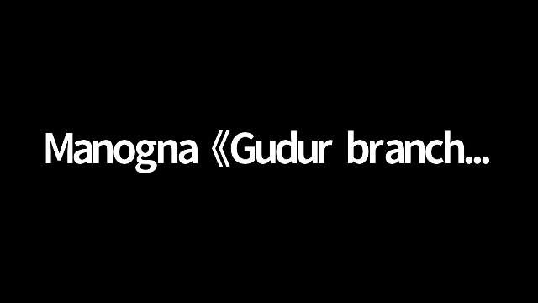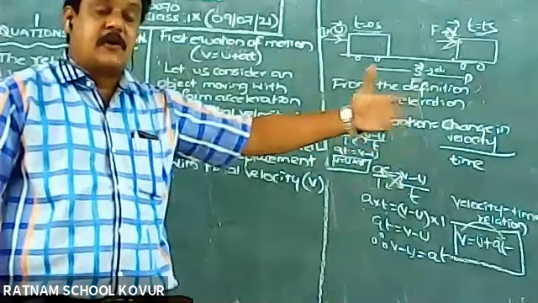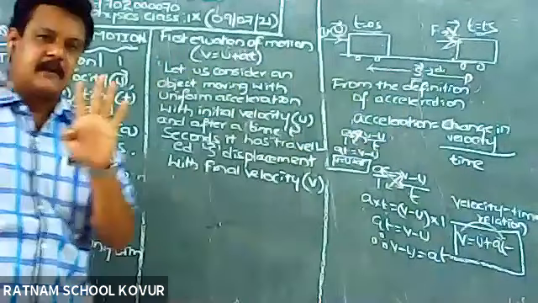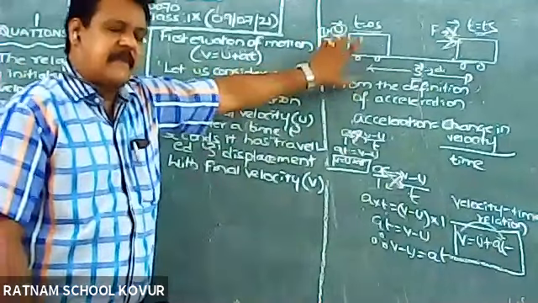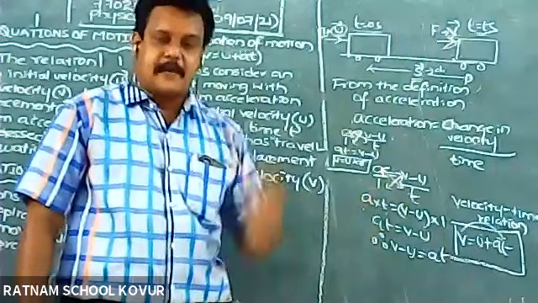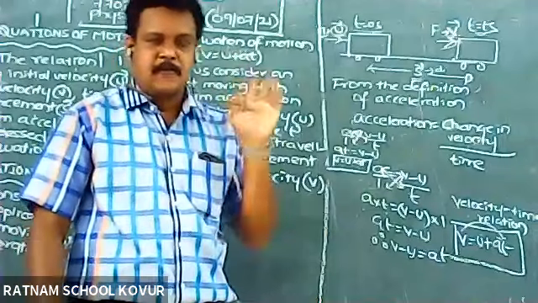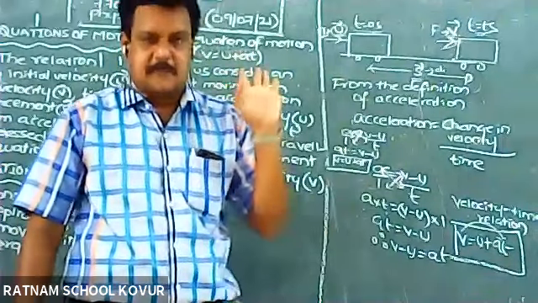If you have any doubts, you can ask me. Because in the coming classes, we are going to get somewhat tough derivations. Based on these equations only, we are going to derive the remaining ones. The diagram is important. From the diagram and definitions, it is very easy. The 4 equations of motion are very important from your 9th class point of view. You may get one derivation for either 2 marks or 4 marks.